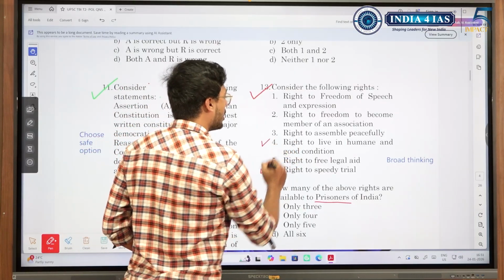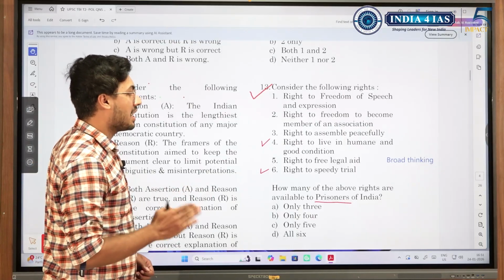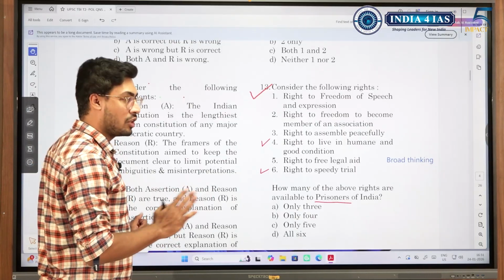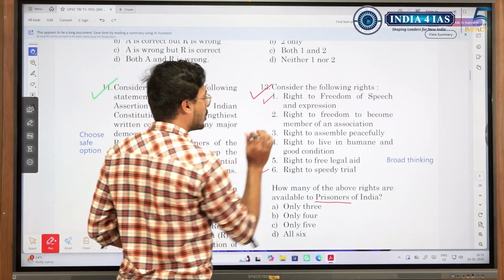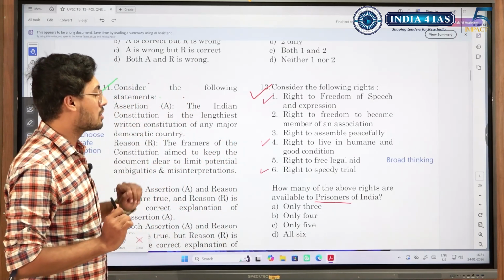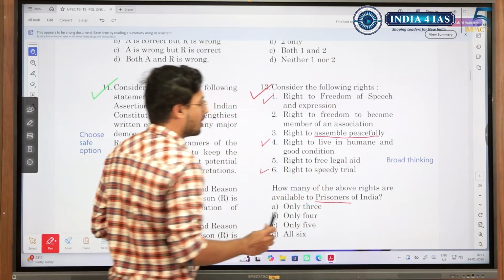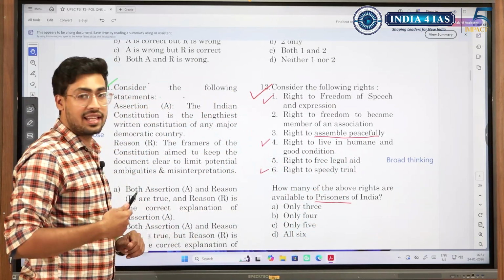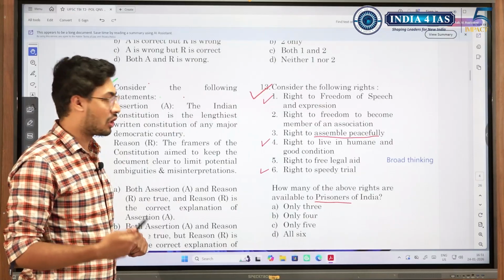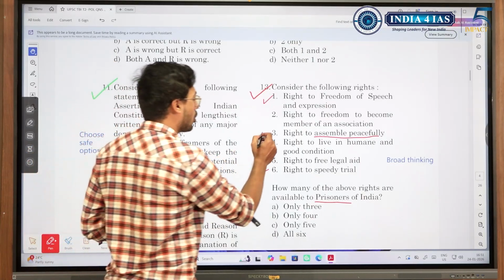Right to live with humane and good conditions, available for everyone. What about the other options? Right to freedom of speech and expression, even this is available for the prisoners. This we could have guessed. What about the others? Right to freedom of association and right to assemble peacefully. If we allowed the prisoners to assemble peacefully, they could even act against the law enforcing authorities. So, this is something which we think prisoners would not be allowed.